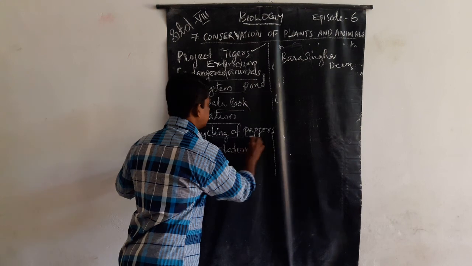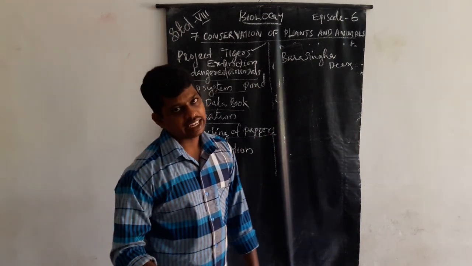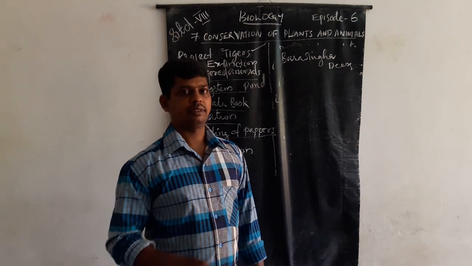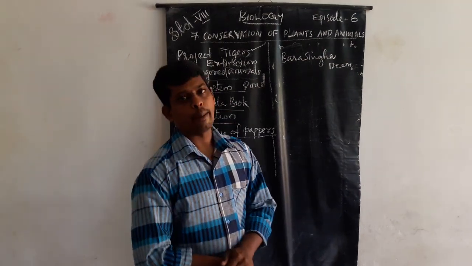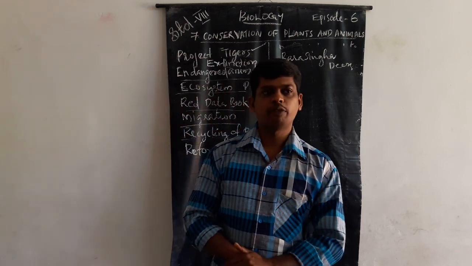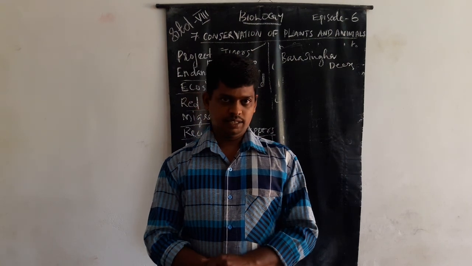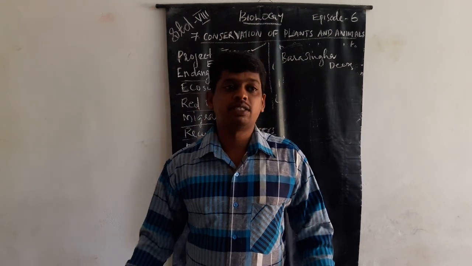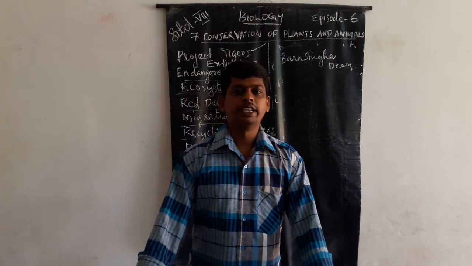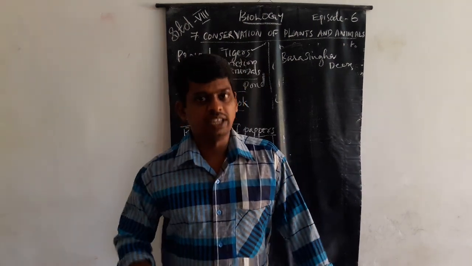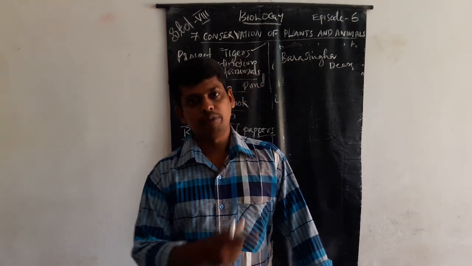Then the next is recycling of paper. Have you heard about the papyrus plant? Paper manufacturing is very important nowadays. Most of the plants are destroyed for paper preparation.